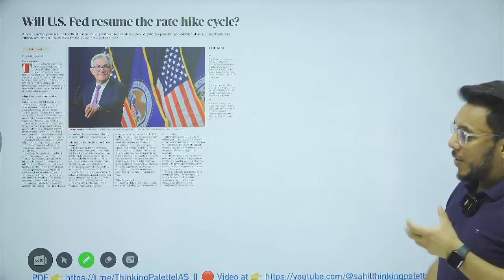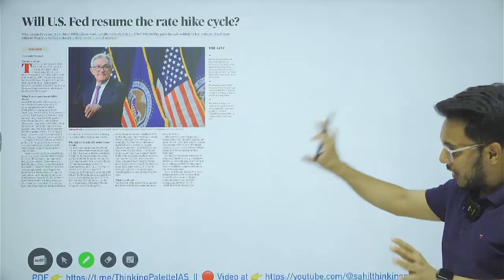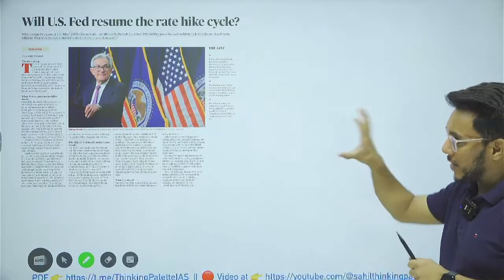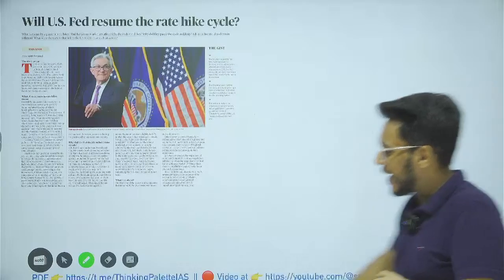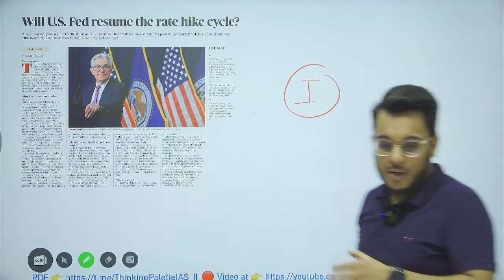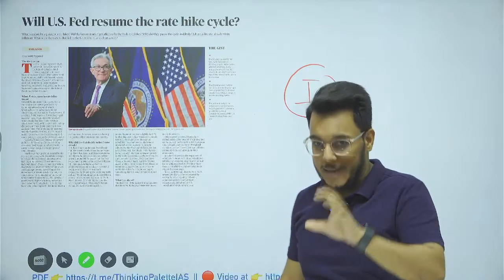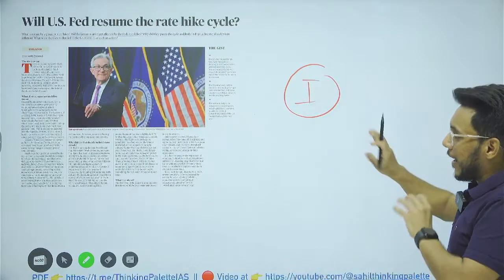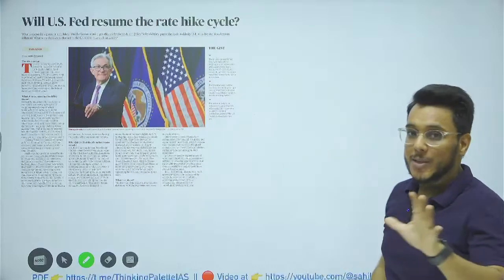US federal, okay, so we have discussed all the issues with respect to the USA. Now coming to India, the impacts on India. Now what is the impact on India? Let's understand this particular thing. And the impact is something which is very amusing.